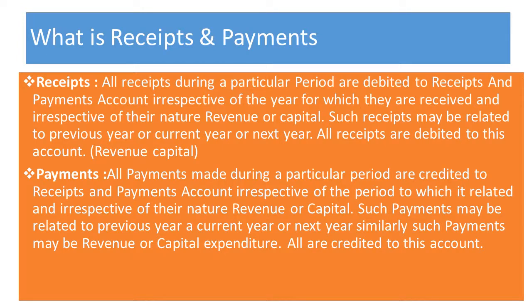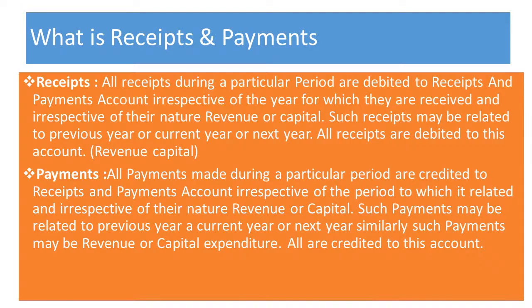Now payment. Payments made during the particular year are credited to the receipt and payment account. Again, there is the word irrespective. Why the word irrespective? What we have discussed is that in a receipt and payment account we have to write only cash. We have to see whether the cash is coming in or going out. If cash is coming in, then it is a receipt for us, whether it is related to any year, but it is a receipt, so it is to be recorded in the account.